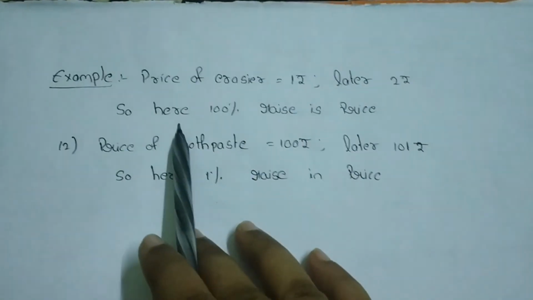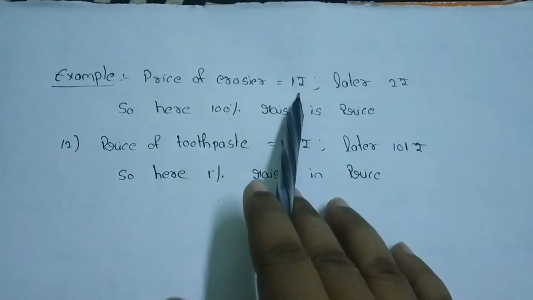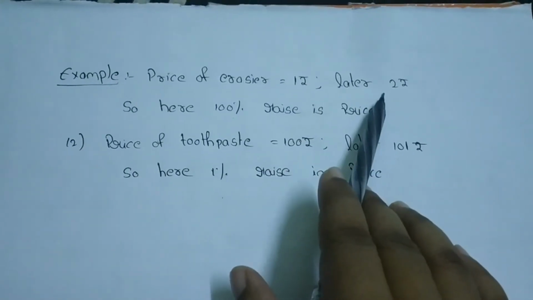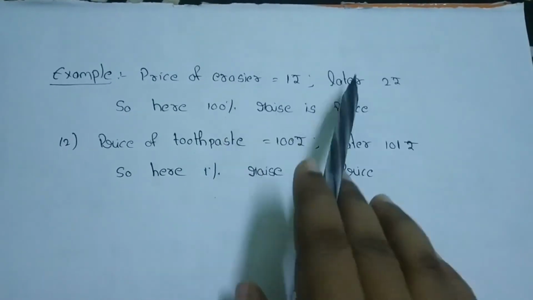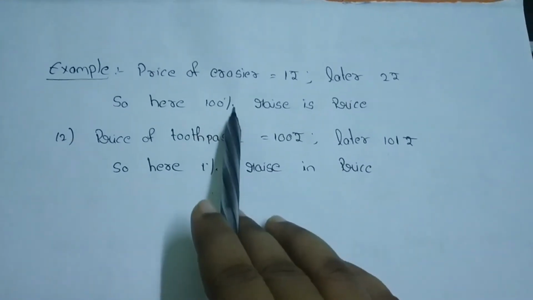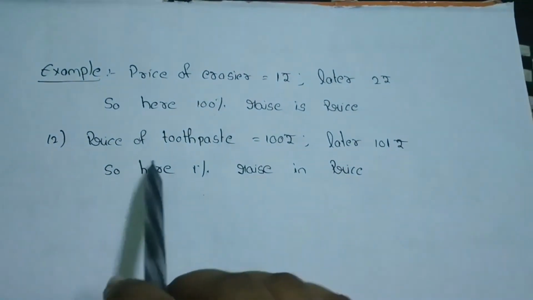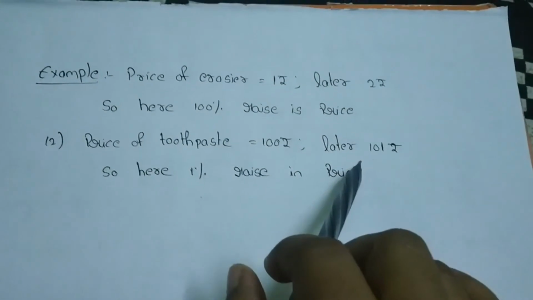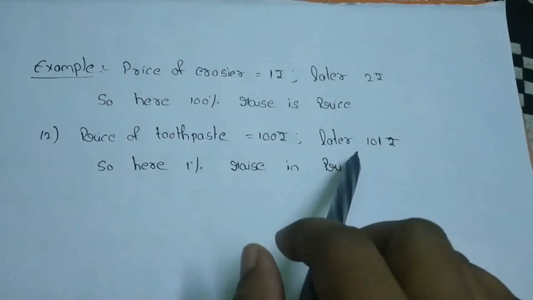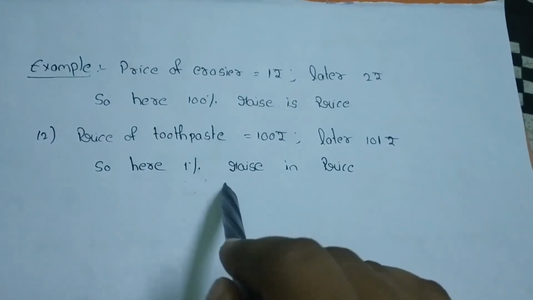Let's see an example. For suppose the price of an eraser is 1 rupee and later it was increased to 2 rupees. So it was double. At the start only 1 rupee, later 2 rupees. So here there is a 100% rise in price, right? Let's see another example. The price of toothpaste is 100 rupees, later 101 rupees. So here only 1 rupee is increased. So here the rise is 1% in price.